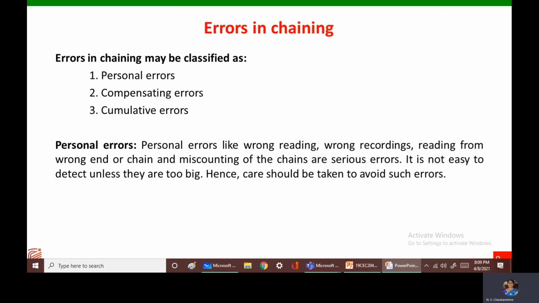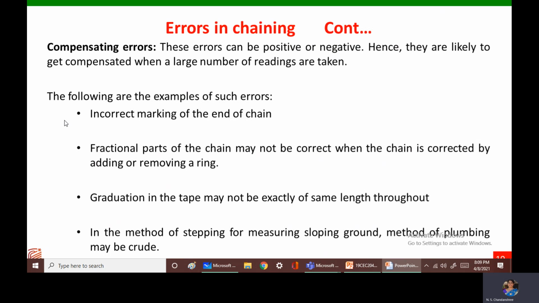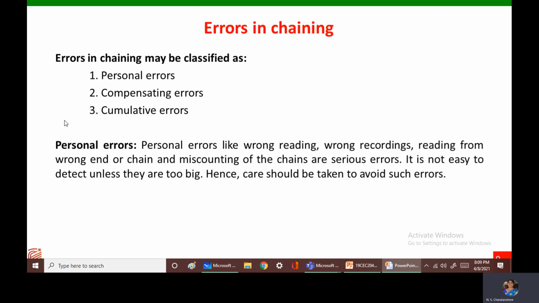Now next, coming to the errors in chaining. There are certain errors that can happen while conducting the chain survey. Majorly all these errors are divided into three main categories. First one being personal errors. These personal errors are also called mistakes.